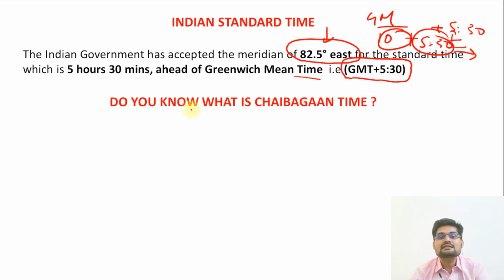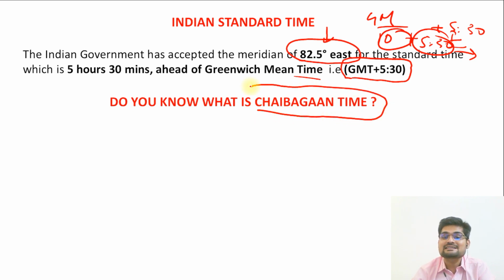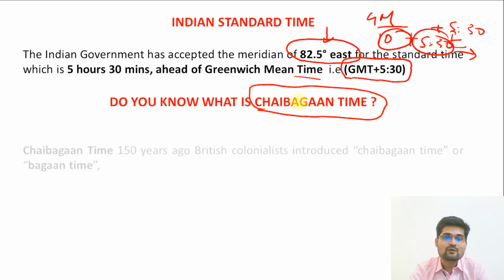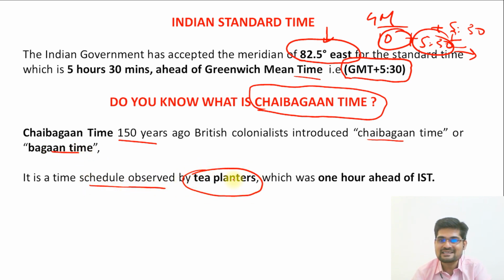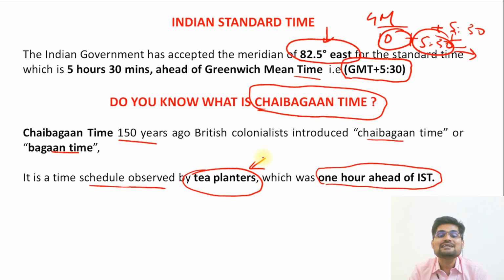And apart from that, there is one more interesting concept, that is Chai Bagan time. This was established during the British time. So British colonialists 150 years ago introduced this Chai Bagan time or Bagan time. It is a time schedule observed by the tea planters, which was 1 hour ahead of the Indian Standard Time. This was to regulate the timing for the tea planters specifically. So the Chai Bagan time used to run 1 hour ahead of the Indian Standard Time.